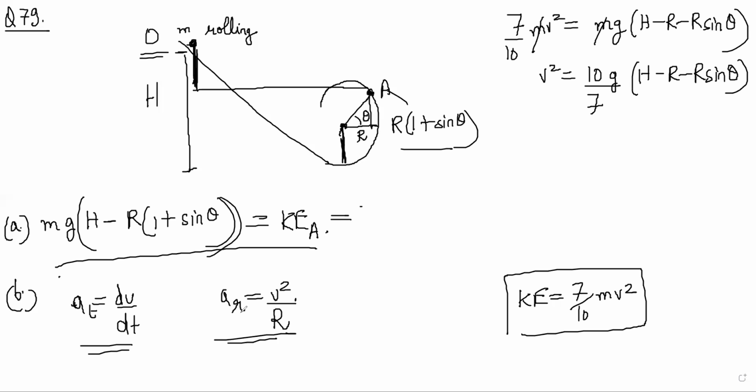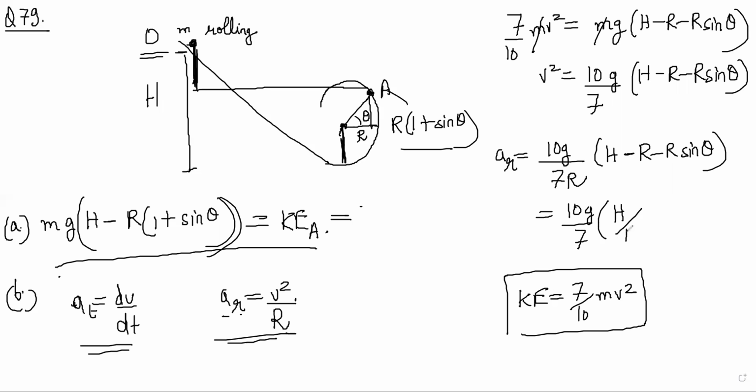So radial acceleration is v square by r. So radial acceleration is simply 10 g by 7 r times (h minus r sine theta), right? So this can be written as 10 g by 7 times (h by r minus 1 minus sine theta). And tangential acceleration will be dv by dt.